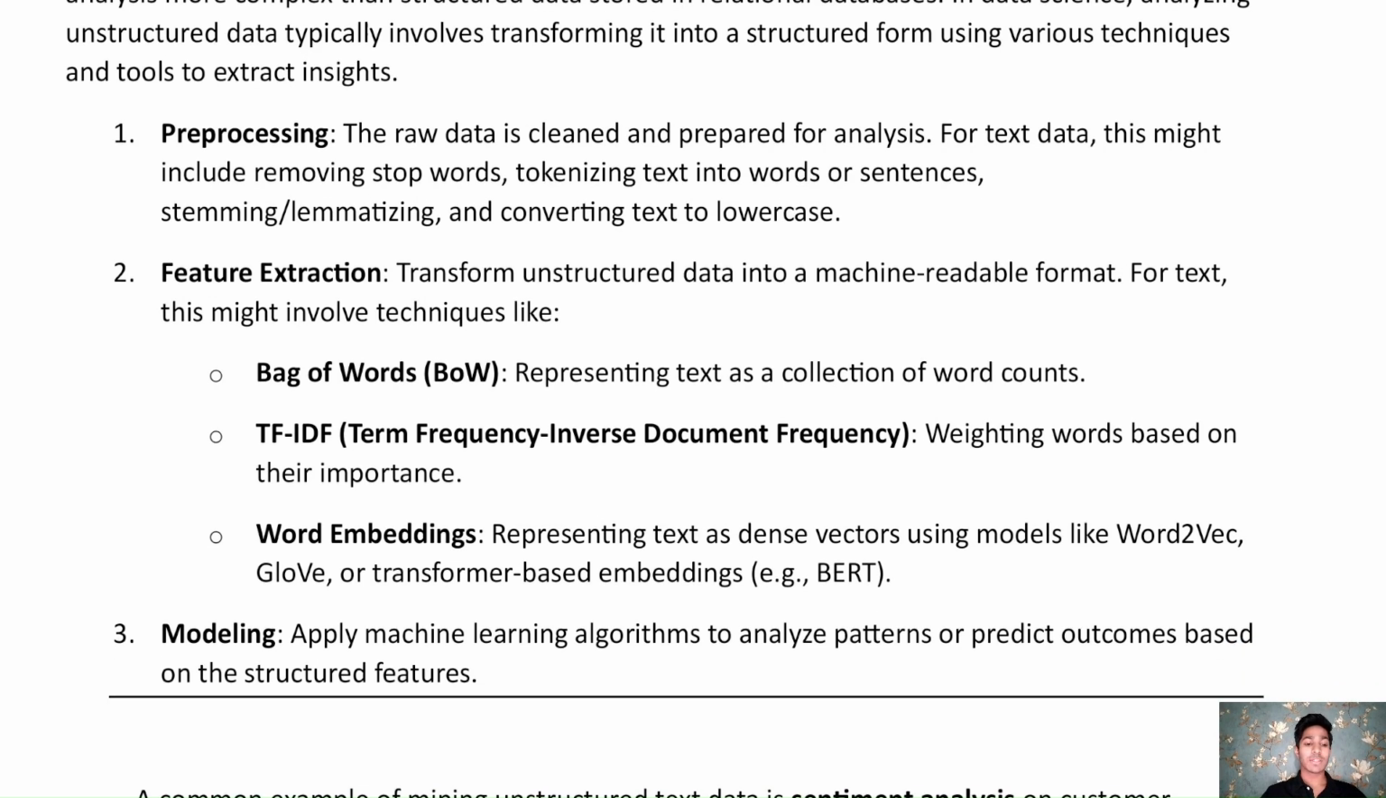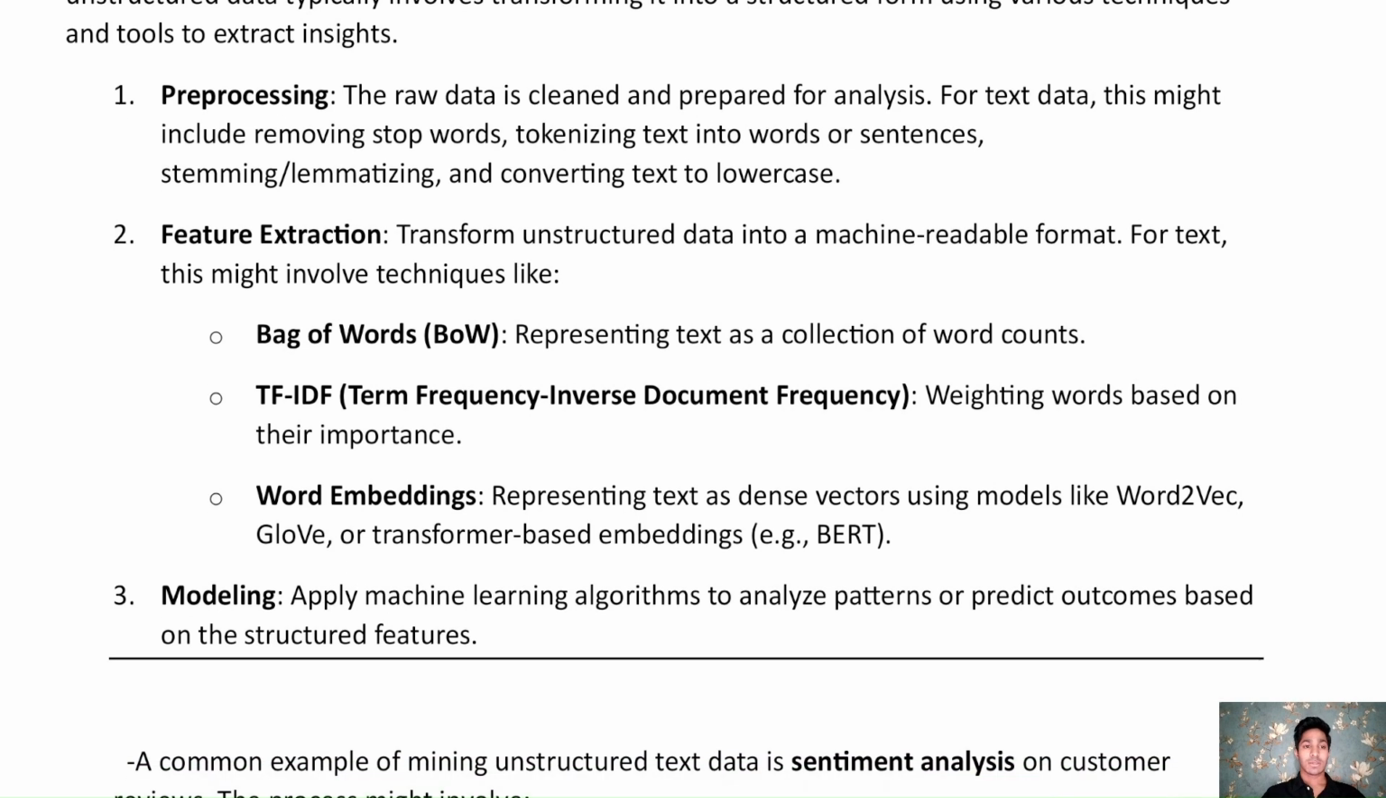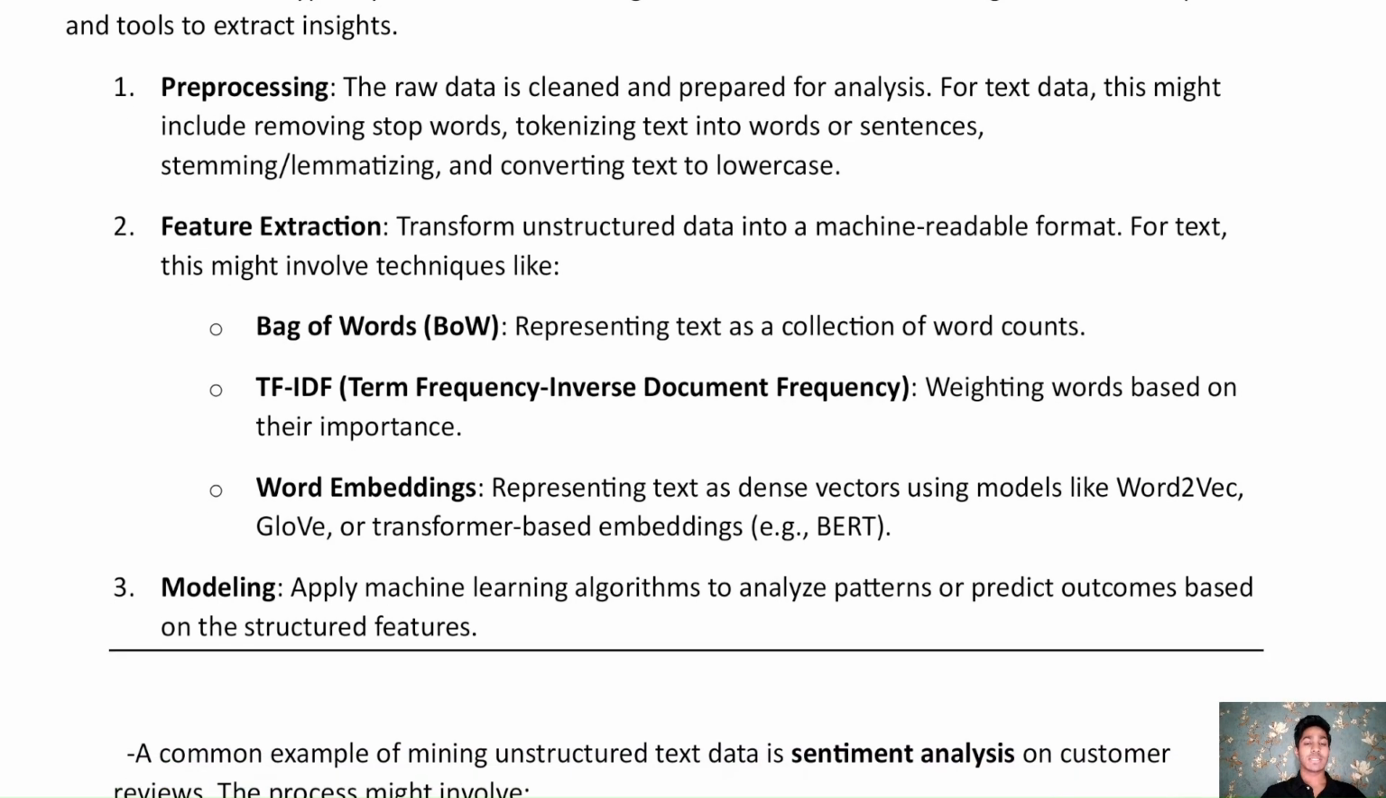Then the third step we have is modeling. In this, we apply machine learning algorithms to analyze patterns or predict outcomes based on the structured features. So these were the steps involved in mining unstructured data.